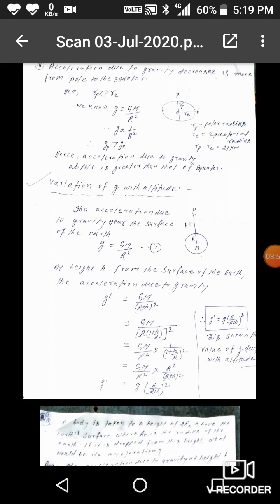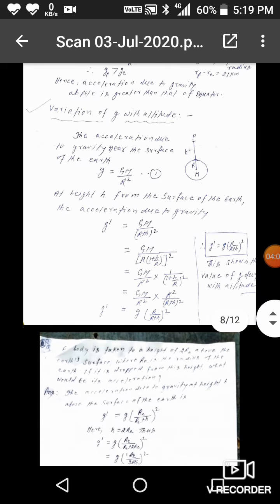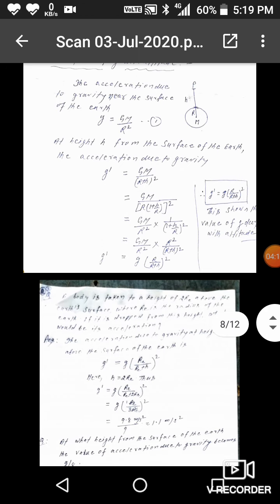Here (r by r plus h) whole square is less than 1, so the value of g decreases, which shows that the value of g decreases with altitude. Now one question. First, a body is taken to a height of 2 Re from the surface of the earth, where Re is the radius of the earth. If it is dropped from this height, what would be its acceleration?